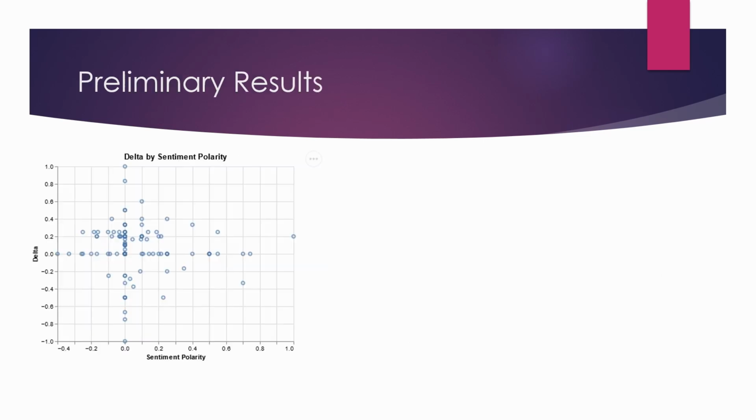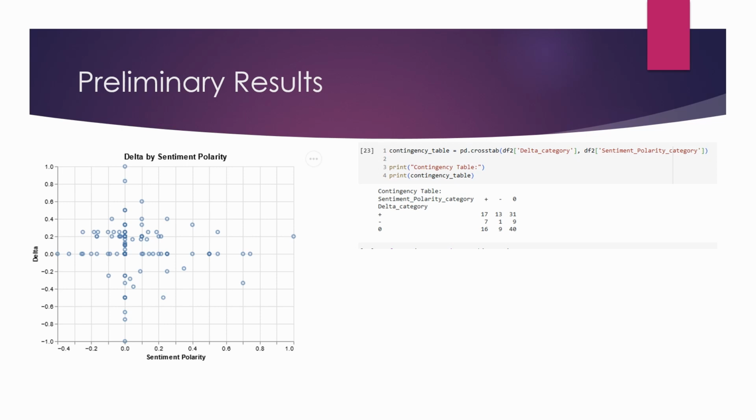The first piece of analysis that I have to show is for the sentiment analysis. Here I measured sentiment polarity of the questions using spaCy and TextBlob NLP libraries. I then graphed this sentiment measure by the delta values to see if I could visually see any patterns. There's generally a normal elliptical spread of the data, with some exception, which is more clear to see with this contingency table.